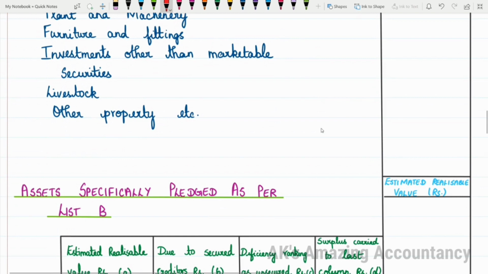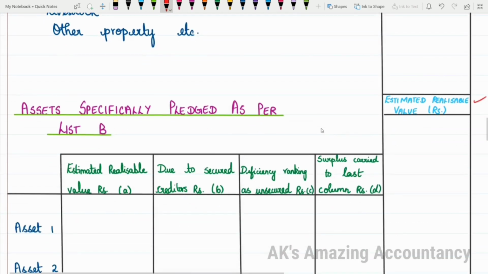Now, let us proceed further. Before you proceed to list B, you have to find out the total of this estimated realizable value column. So that will tell you the total of the assets not specifically pledged as per list A. Now, the next one we have is assets specifically pledged as per list B.